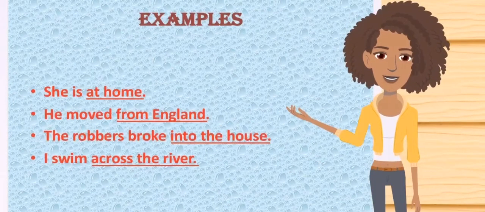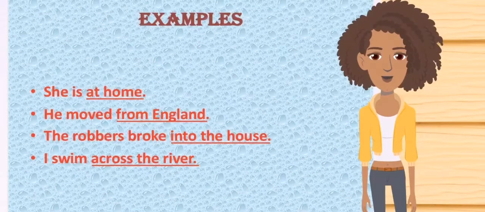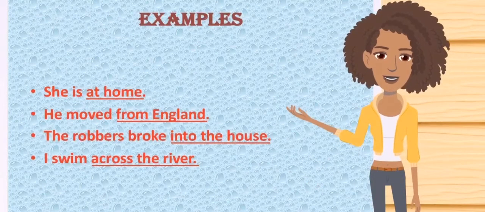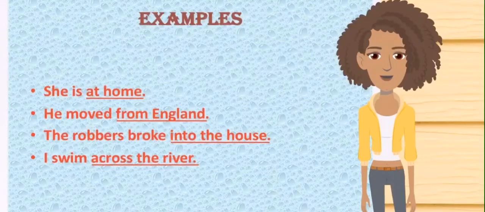Examples: She is at home. He moved from England. The robbers broke into the house. I swim across the river.